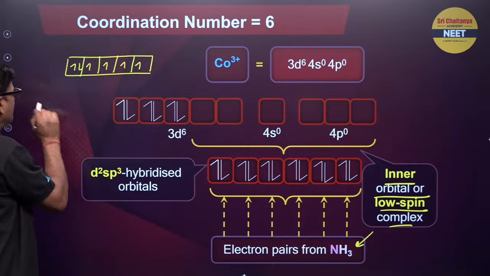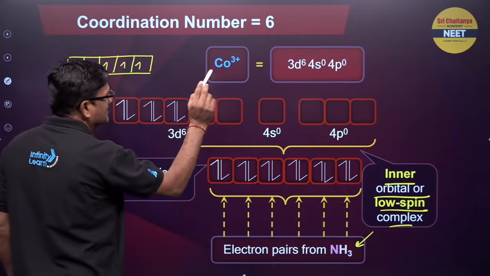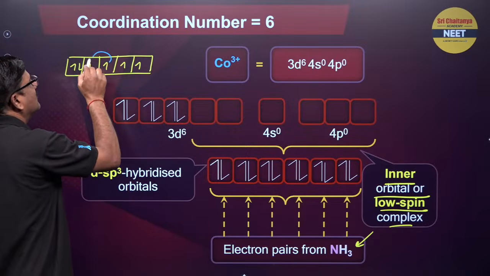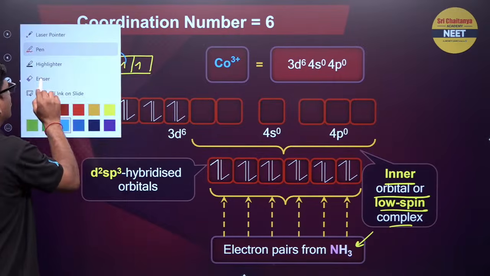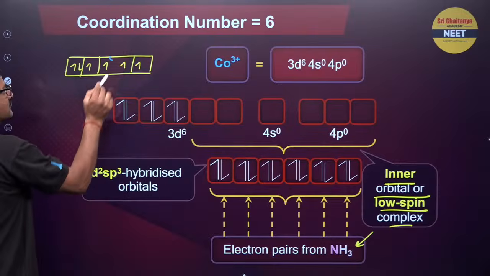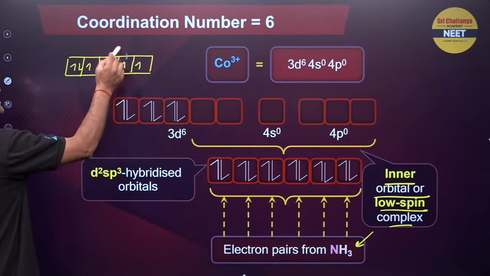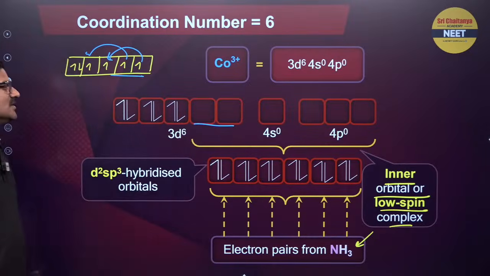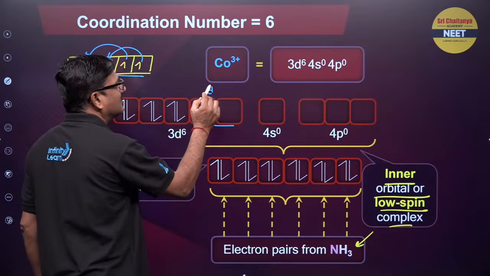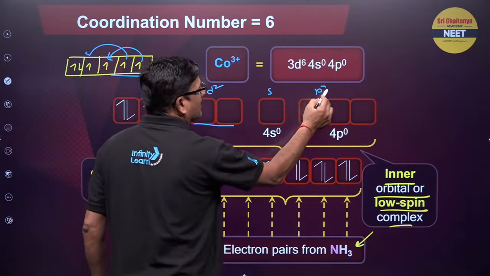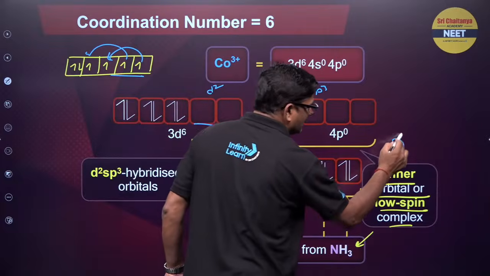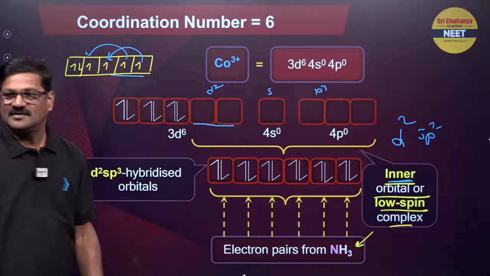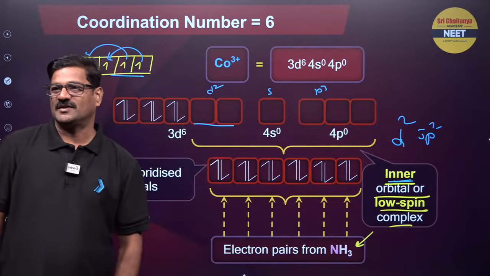NH3 being a strong ligand, the electron is coming and jumping here. Okay, so it is coming and jumping like this. I will show you that. This electron jumps here, this electron jumps here. So the two d orbitals become vacant. So two d orbitals, one s orbital and three p orbitals together give d2sp3. Inner orbitals are being utilized, so it is going to be a low spin complex.